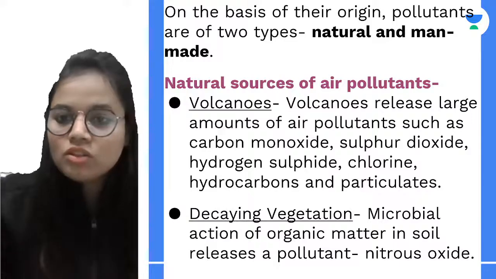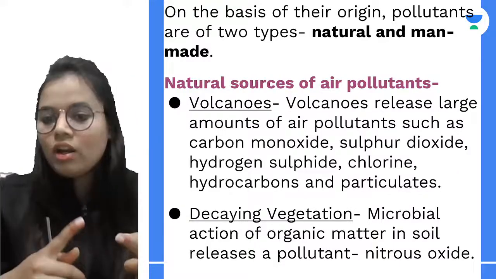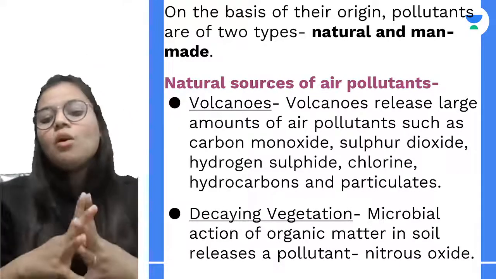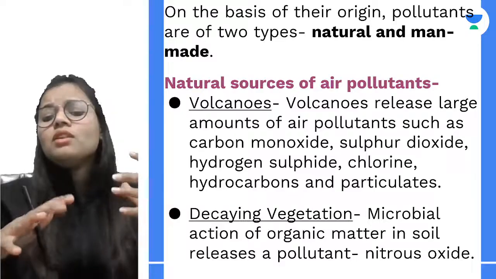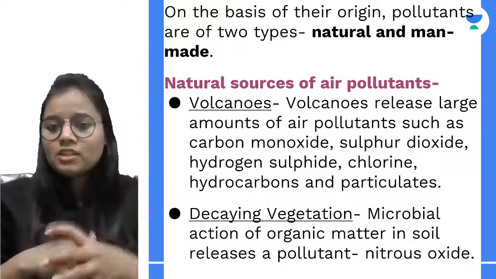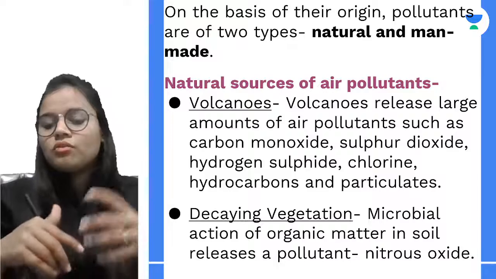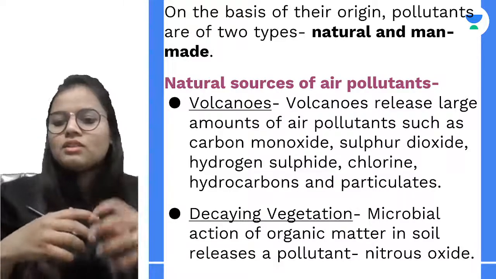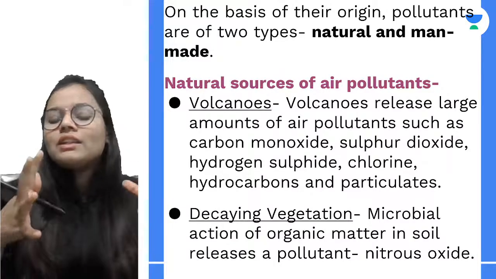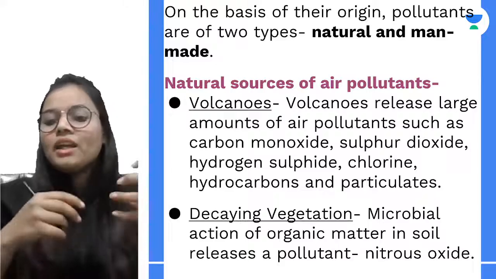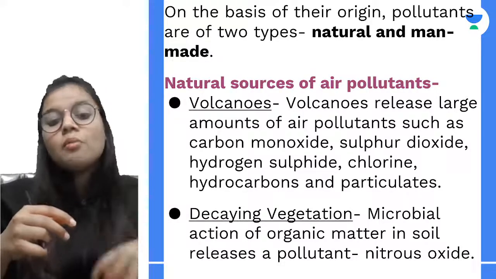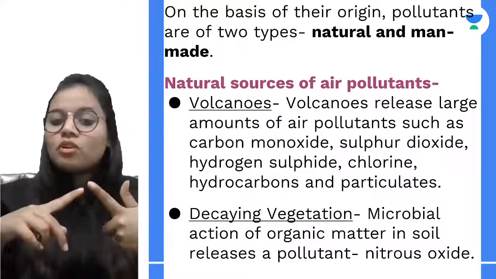So the natural sources of air pollutants can be volcanoes. Now how volcanoes? Whenever a volcano eruption takes place, we know that various magma and lava come out, and apart from that, there are many pollutants. In this case, there are a large number of gases.